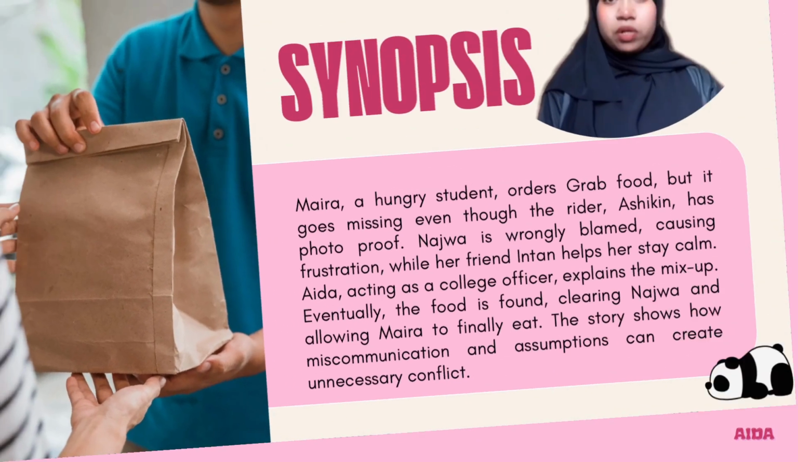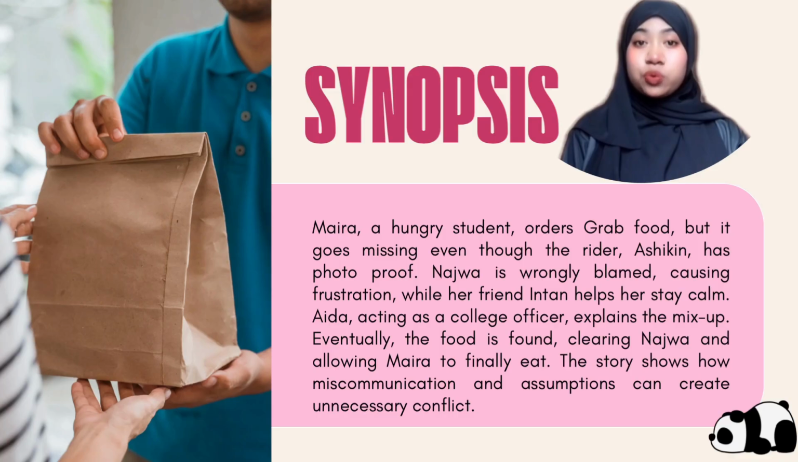Synopsis of the roleplay. Myra, a hungry student, orders a Foodpanda, but it goes missing even though the rider, Ashikin, has a photo proof. Najwa is wrongly blamed, causing frustration, while her friend Intan helps her to stay calm. Ida, acting as a college officer, explains the mix-up.